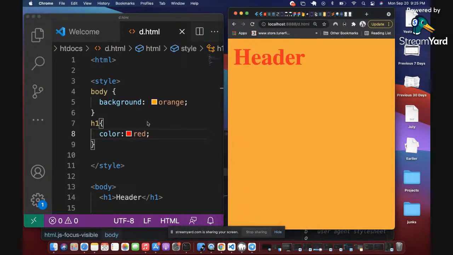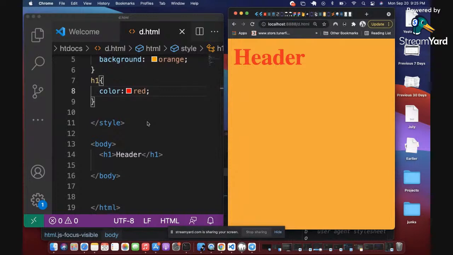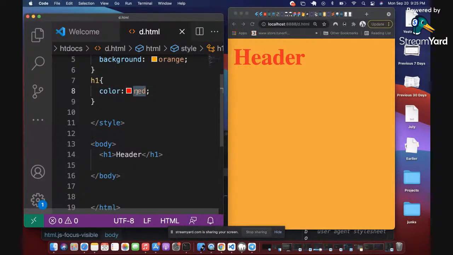So we've learned CSS now, and what we are looking at is that the way to structure your CSS is that you mention the selector you want to style first. You have a curly brace open and close. In between those curly braces, you then specify the property that you want to change and the value of that property. Is that clear? I need you to say in the comments if you're following me and if this is clear enough and simple enough so that we can move on to other examples.